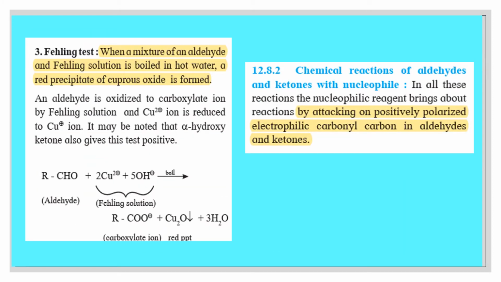Number 3, Fehling's test. When a mixture of an aldehyde and Fehling solution is boiled in hot water, a red precipitate of cuprous oxide is formed. Cuprous oxide formula is Cu2O. In this reaction, aldehyde is oxidized to carboxylate ion by Fehling solution and Cu2+ ion which is present in Fehling solution is reduced to Cu+ ion. So this shows the reducing character of aldehydes. The reduction is carried out by aldehyde, that is Cu2+ ion present in the Fehling solution is reduced to Cu+ ion by aldehyde.